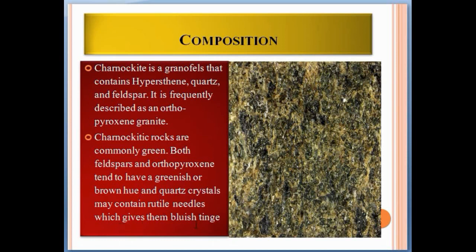gives them a bluish tinge. As you can see in this thin section, this is the greenish color which is of hypersthene, and the bluish tinge is of rutile needles. Actually quartz crystals contain rutile needles, so because of that the bluish color appears here. The feldspar is in brownish color, as you can see here.